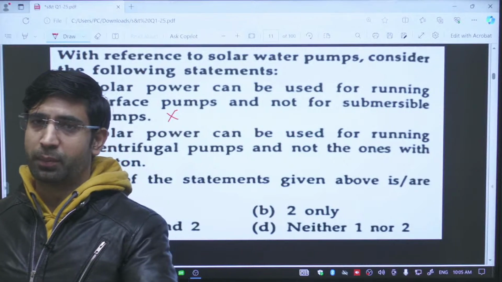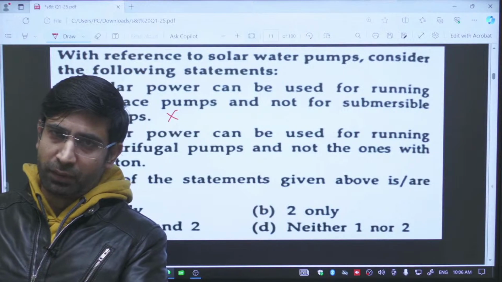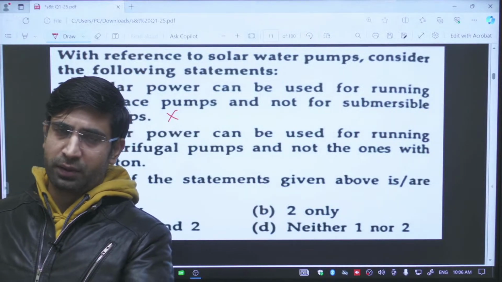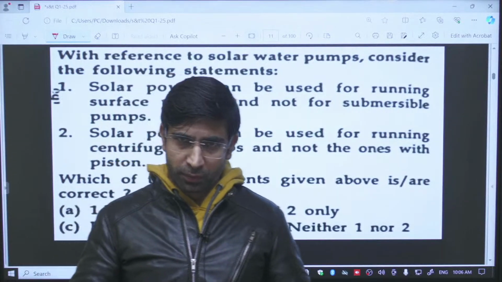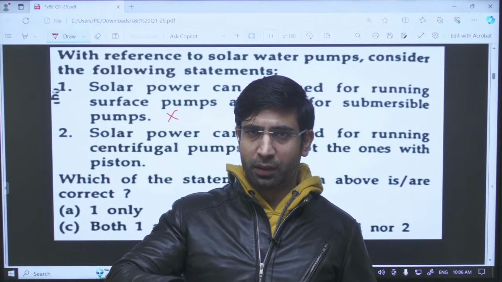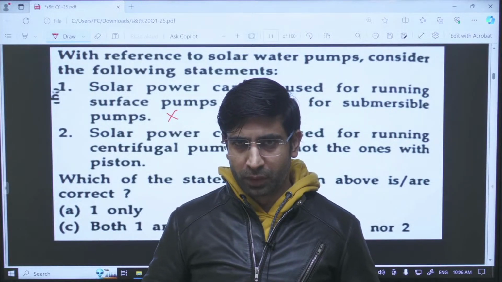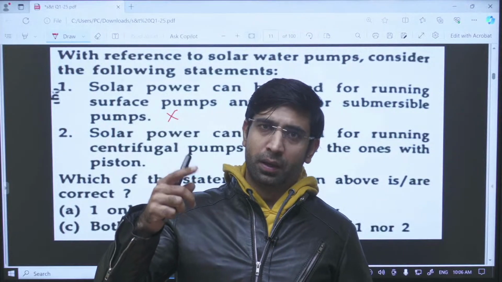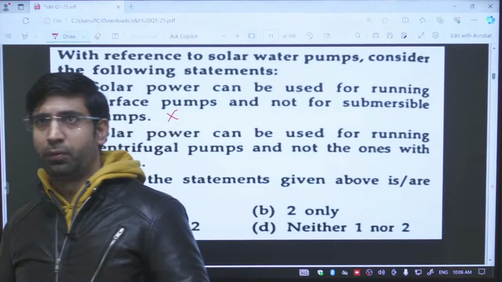Centrifugal pumps are basically, here you will be having a revolving part. If there is centrifugal force generation inside a pipe, then centrifugal force will create a vacuum in the middle of this pipe. And this vacuum will allow the water to be pumped from the bottom towards the top. So this mechanism is there in the centrifugal pump set.